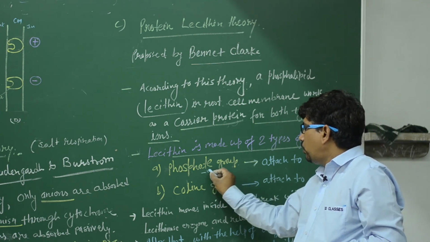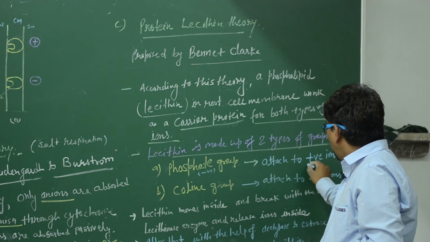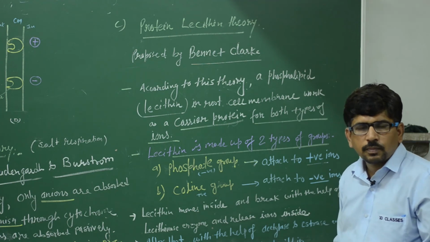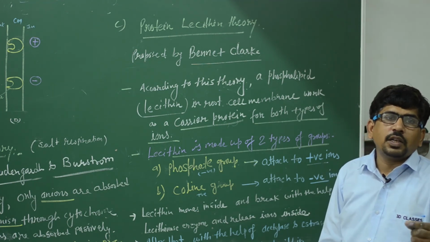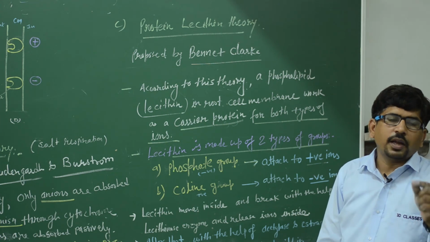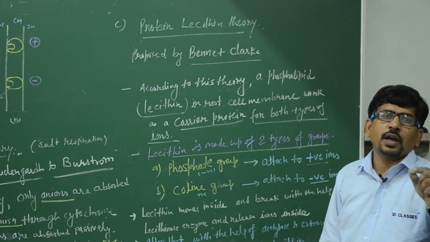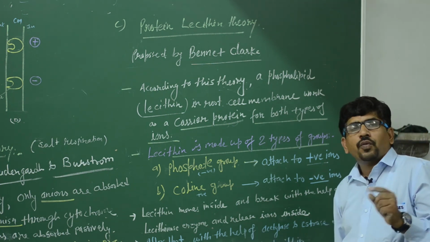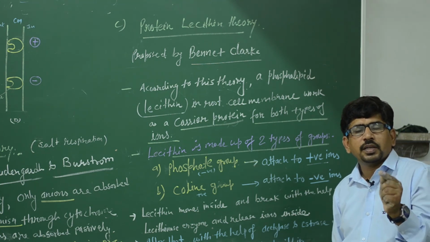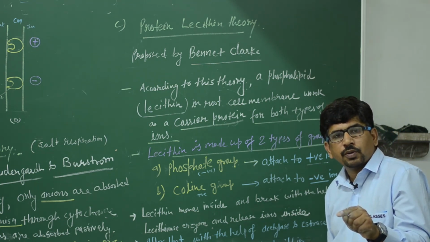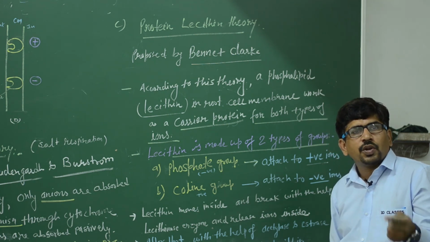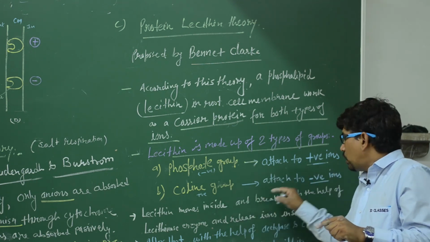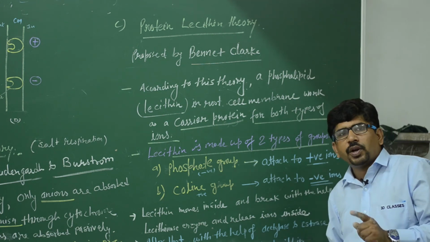A question: in the lecithin group, both ions are attached. Explain which ion is attached to which group. Phosphate is always PO4, always negative, so it joins the positive ion, and choline is positive, so it joins the negative ion. This is very important for the medical exam. Clear?